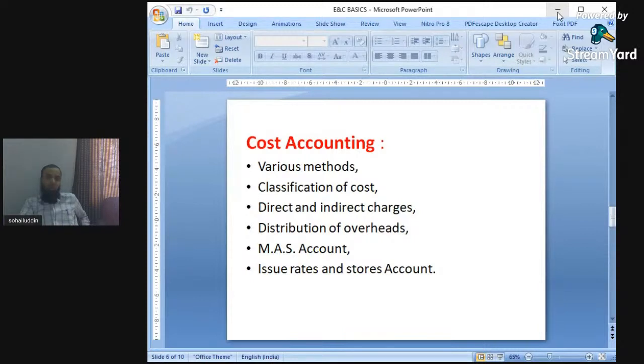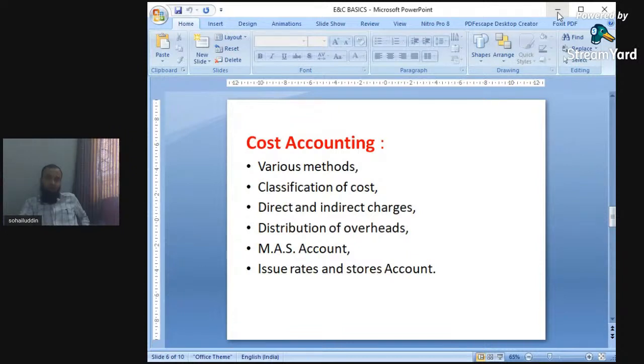There is a book, material at site account, in which there is a register in which all the things are mentioned. How much quantity of steel in government sectors? This MAS account is usually implemented, in which how much steel is issued, how much steel is used, and how much steel is wasted. And a record is mentioned every day. How many labors are used in a particular type of work, how many labors will be required, how many materials are required, how many mixer machines or equipments are required.